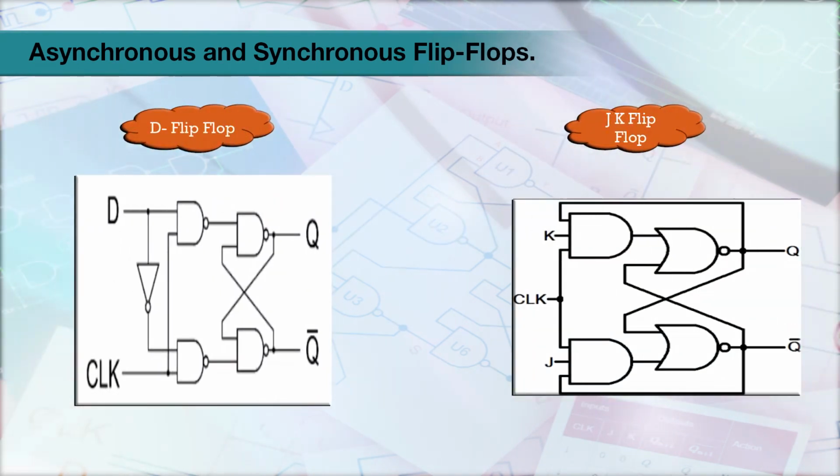There are different types of flip-flops available, and two commonly used types are the D flip-flop and JK flip-flop. The D flip-flop has a single data input and its output changes only when the clock pulse is active. The JK flip-flop can be used in the same way as the D flip-flop. However, it also resets the output while the data input is 1.